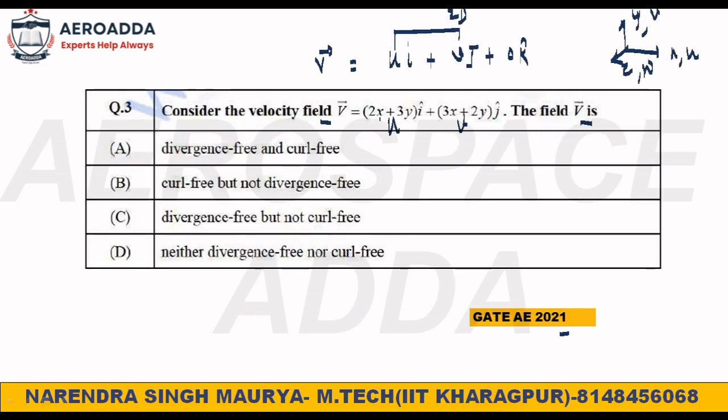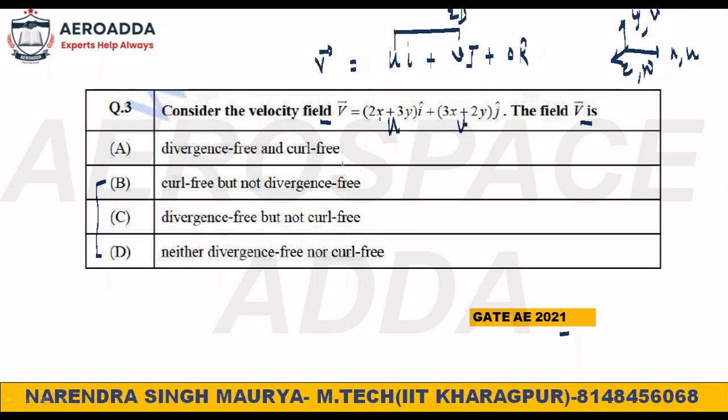One option, neither divergence free nor curl free. Neither. Okay, so two options you have: divergence free, not divergence free, divergence free and curl free. Curl free. So two options you have, B and D. Again, you have to check for the curl also then, because we are not getting divergence free here.